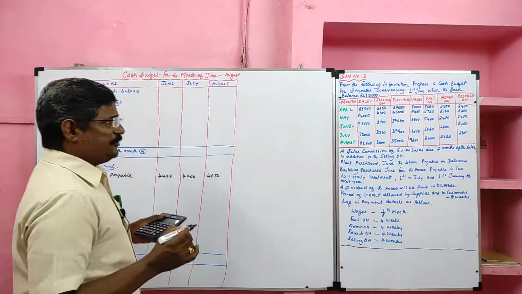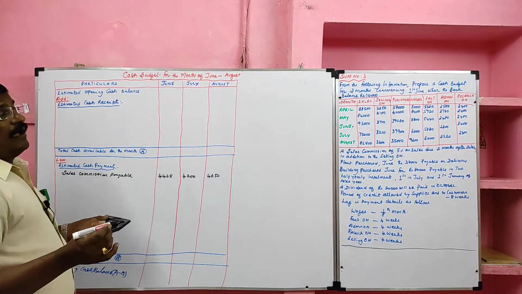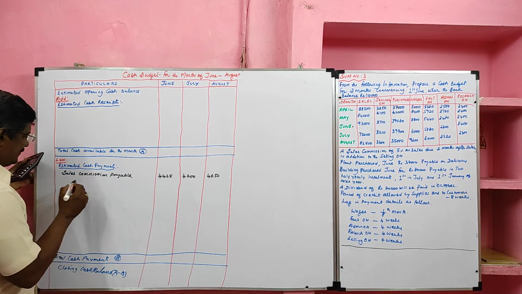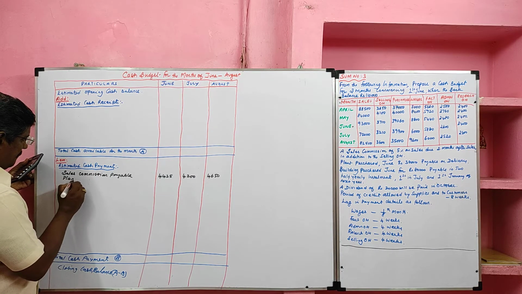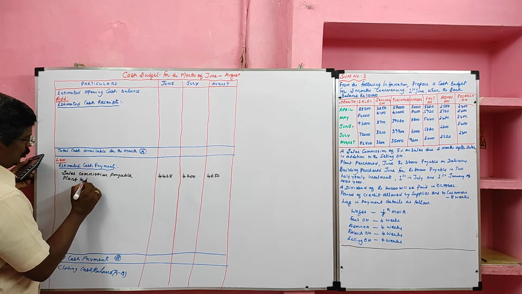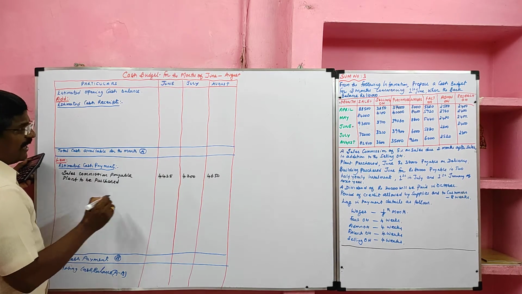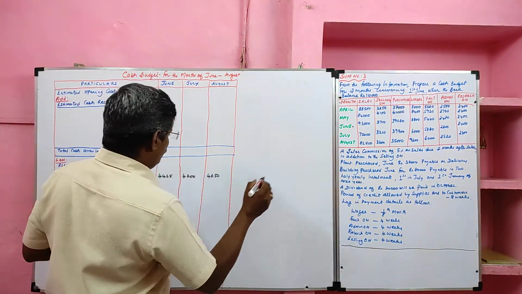Then plant purchased in June, rupees 38,000, payable on delivery. So we are going to purchase a plant in June. For that we have to pay how much? 38,000. So plant purchased is an expenditure, value 38,000 payable in June.